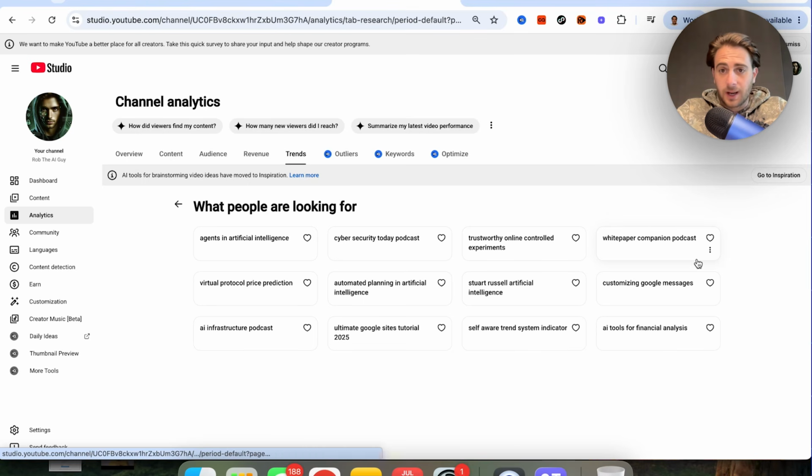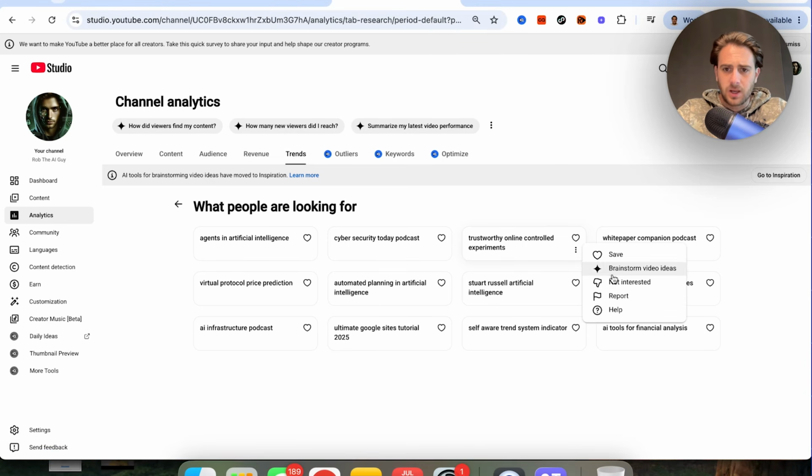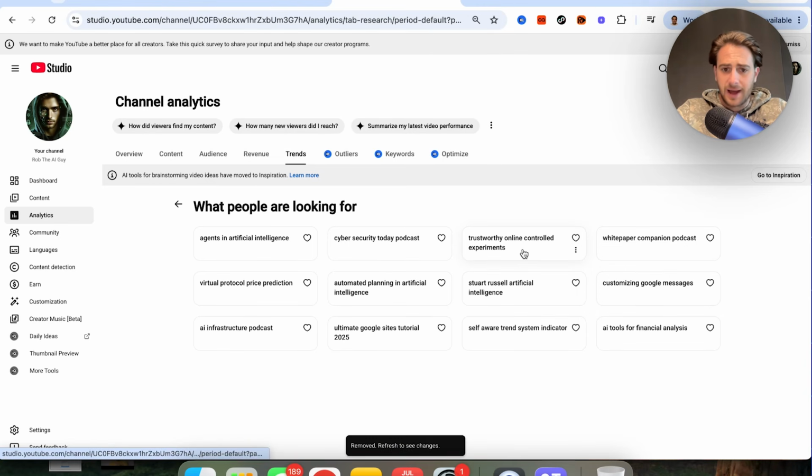This is good, and it is something that you should be paying attention to, but if you look at this, like trustworthy online controlled experiments, that has nothing to do with what I'm posting. We could come over here and we could actually click not interested and it'll remove that. And I would suggest that you do that because then it's actually going to make these what people are looking for more advanced and better for you.